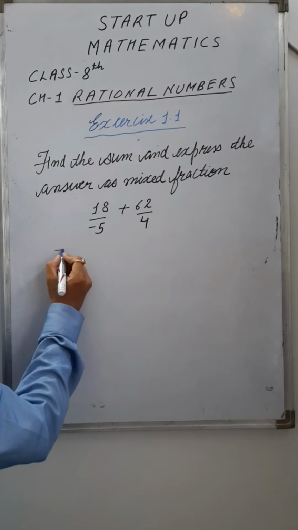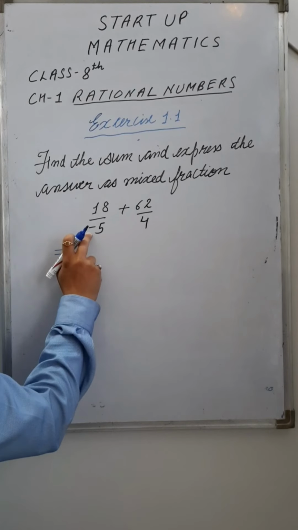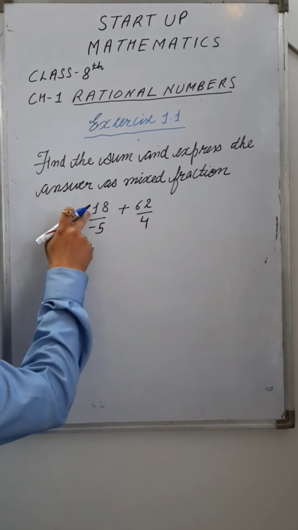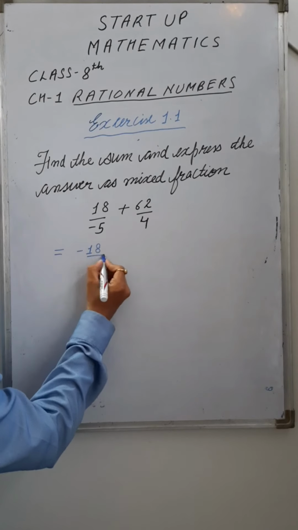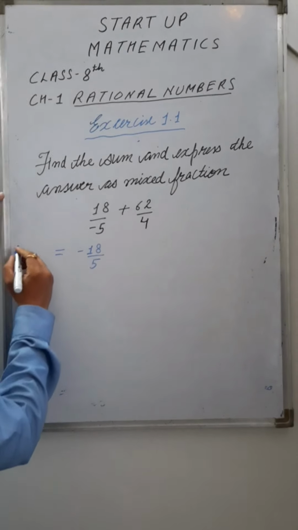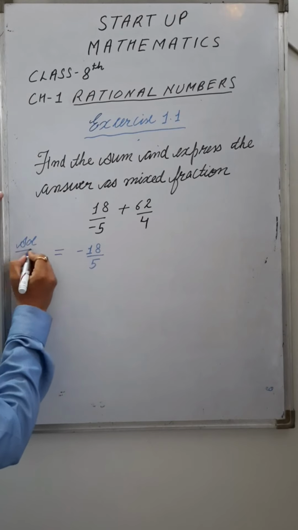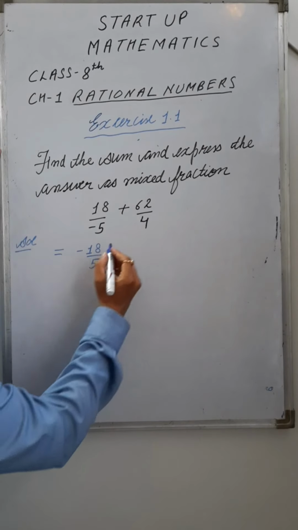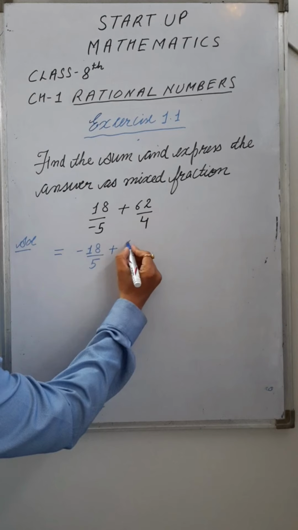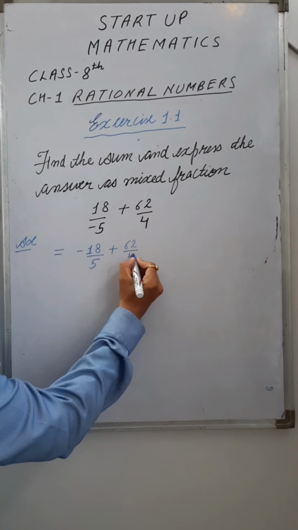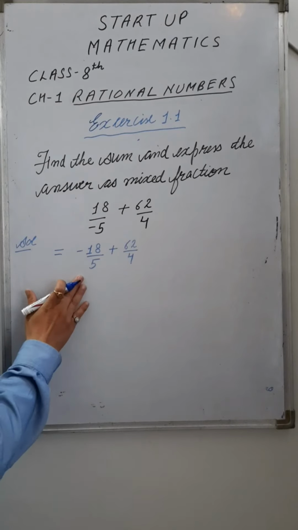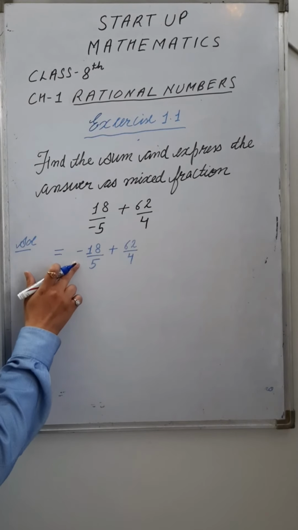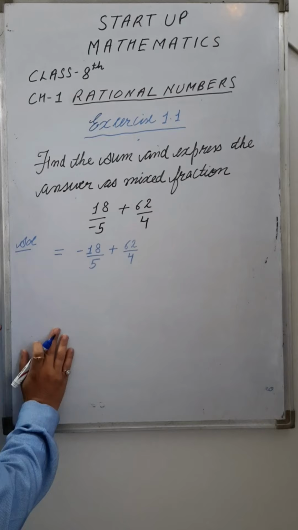How to? Firstly, take this negative sign to the numerator. So you can write minus 18 upon 5, plus 62 by 4 as it is, right? First you have to write this negative sign with the numerator.